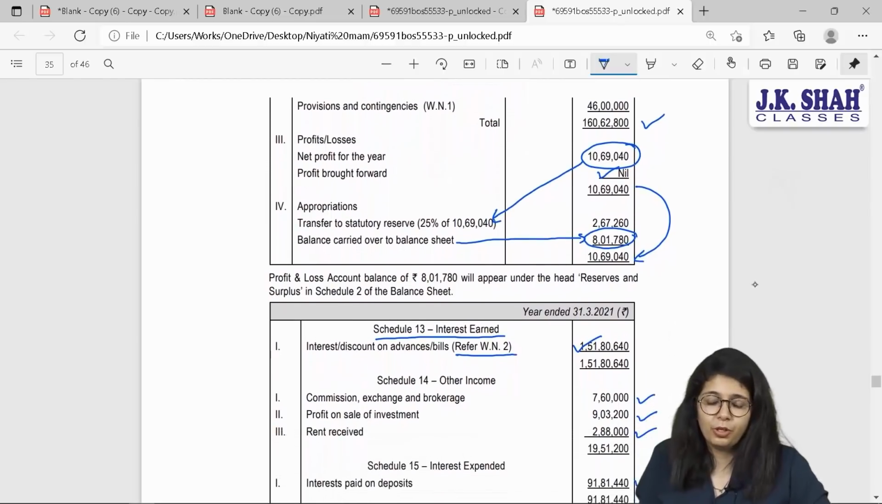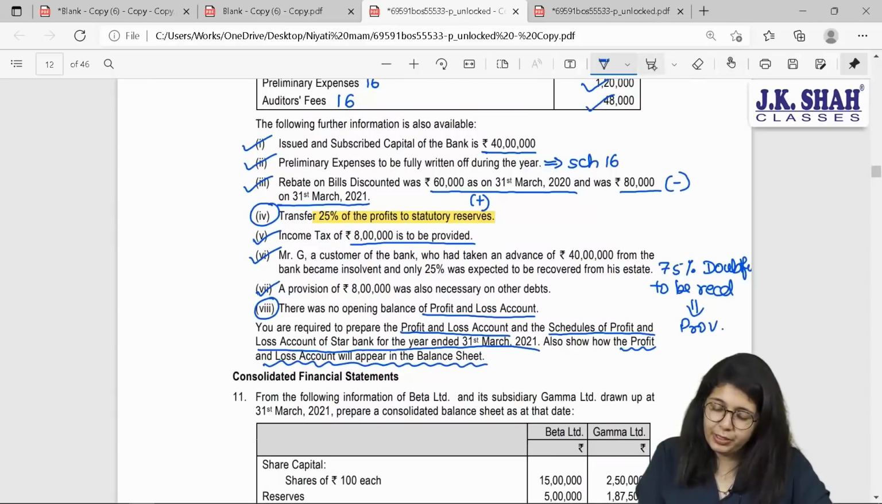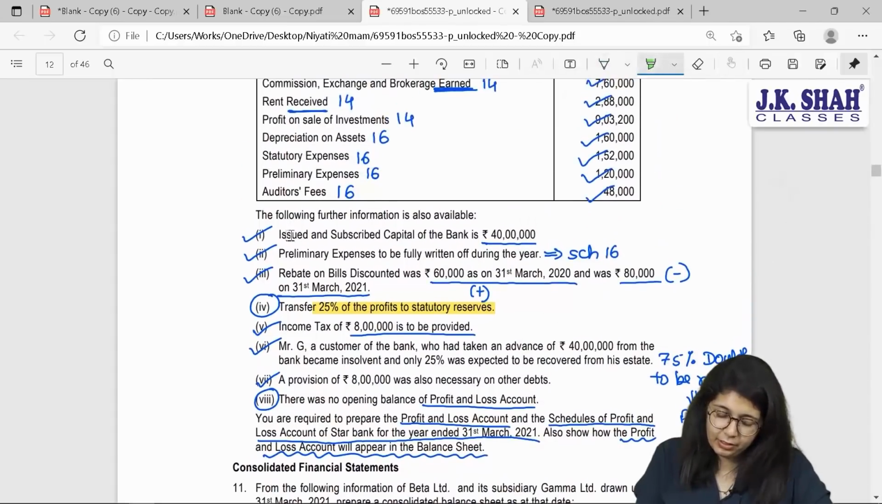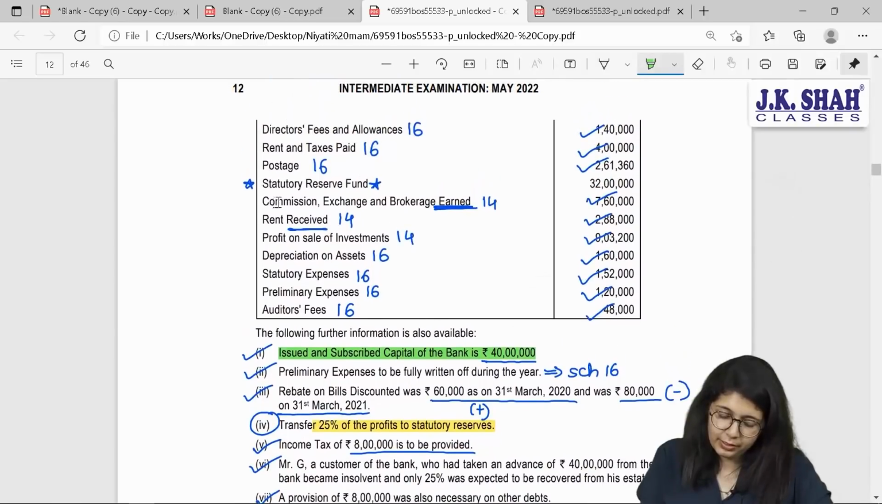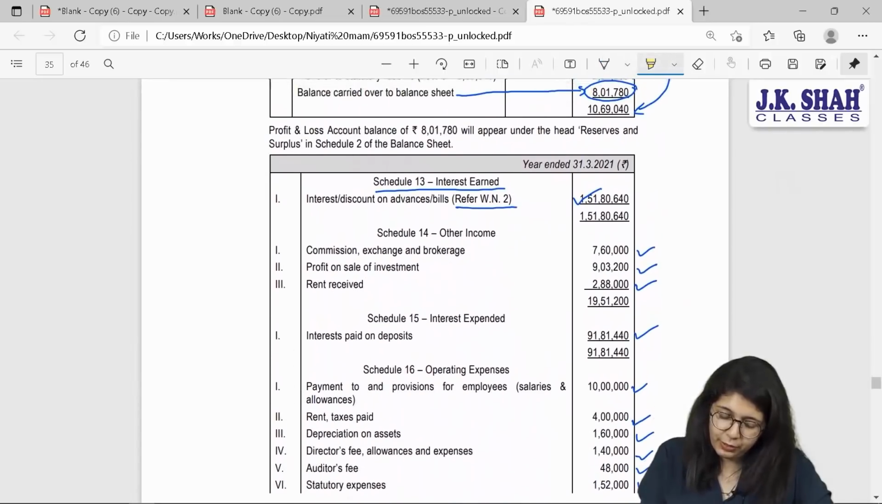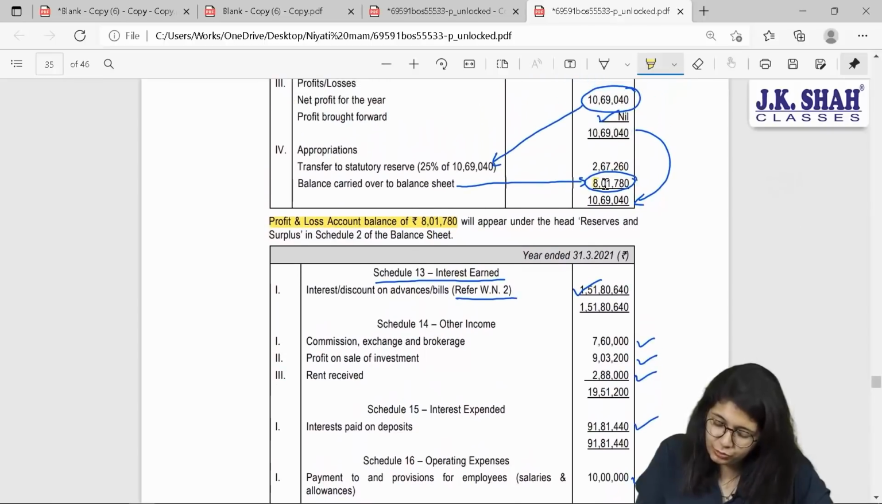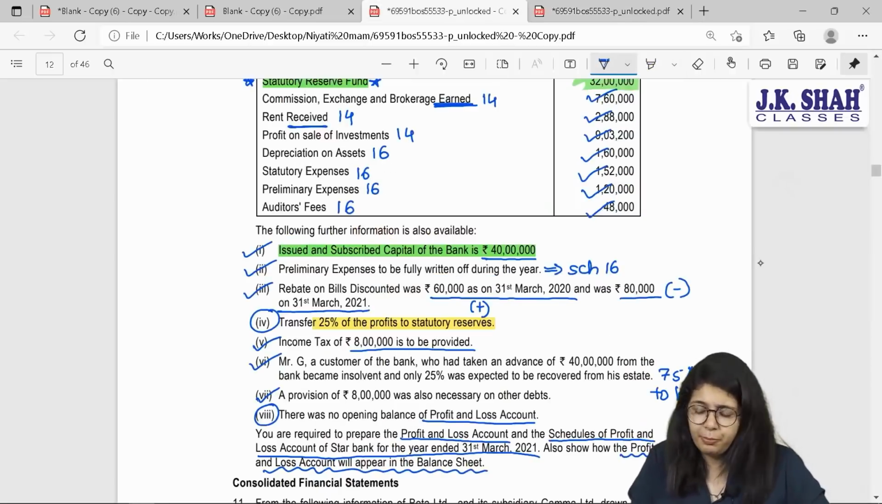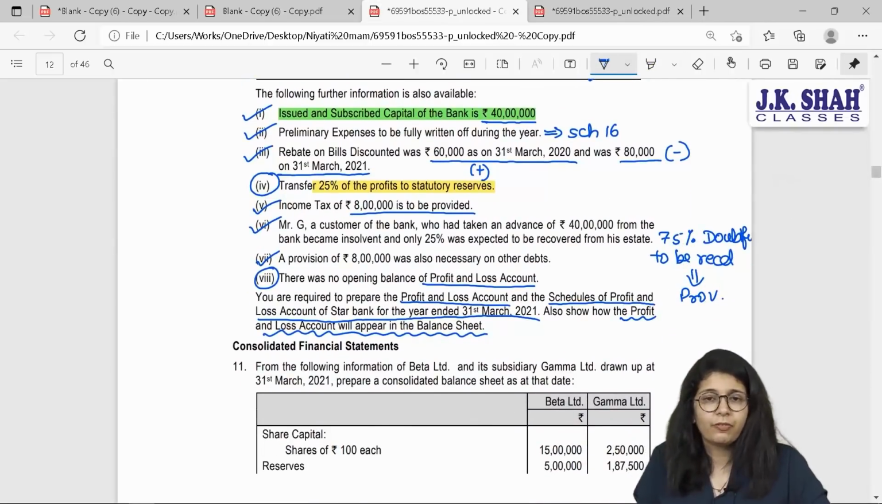A very simple sum. All you have to know is no effect will be given of these 2 points which I am highlighting: issued and subscribed capital and statutory reserve fund. Next, here a note has been mentioned which we require. P&L account of 8,01,750, that is the one we just found, will appear under the heading reserves and surplus in schedule 2 of balance sheet. They just asked you where will it be shown and how will it be shown. We have given a note on that. Understood beta? Yes, this was your question number 10.